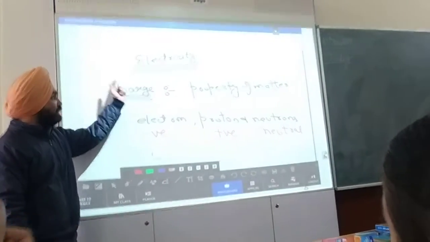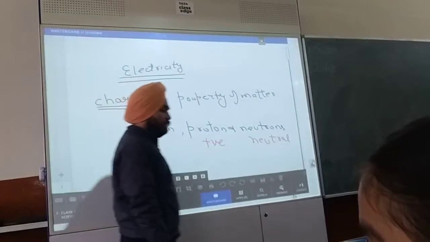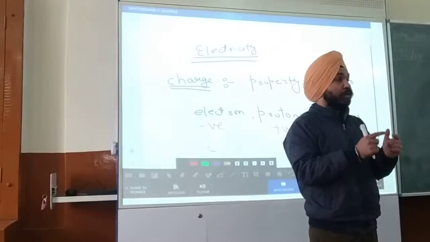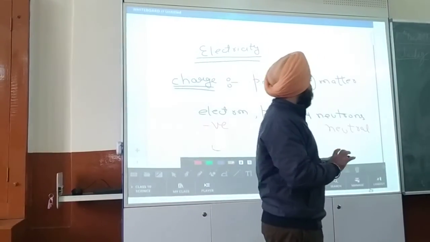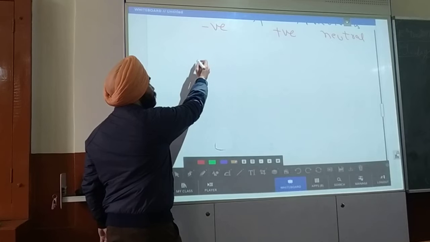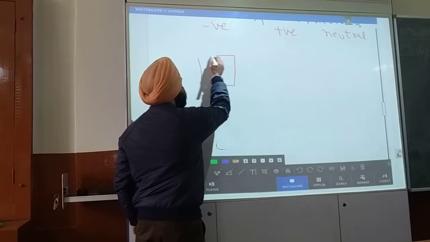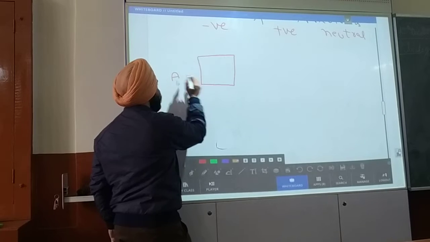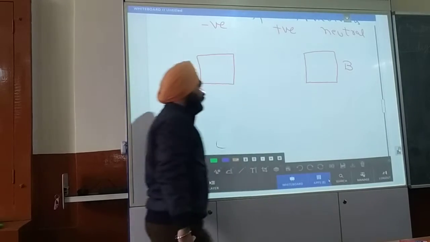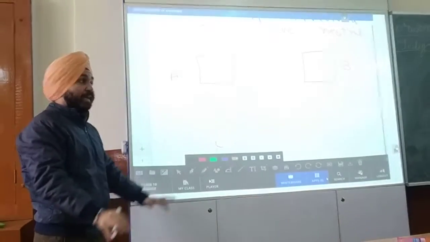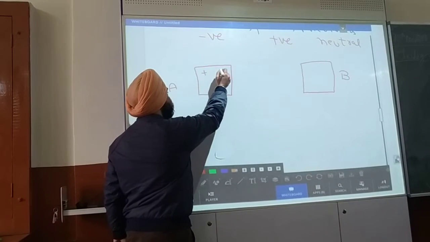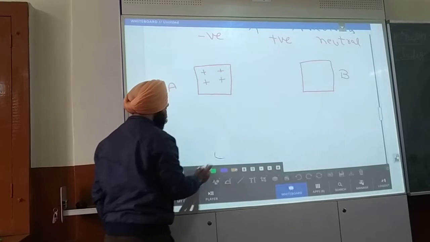So now how does this charge arise? The reason behind this is friction. Now what is friction? How does friction create a charge in a body? According to science, we have two bodies. Name this body A, and the second body, B. Body A and body B. According to science, every body or every atom is considered to be neutral. Neutral means it has the same number of protons and electrons.